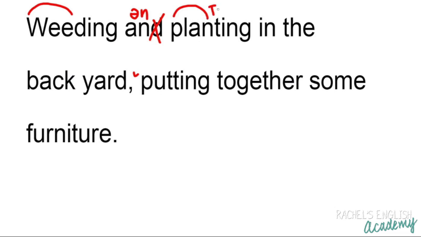He gives a true T here as part of the NT cluster. Planting. T after N is sometimes dropped. He could have dropped it here, but he didn't. When it's not dropped, it is a true T. Weeding and planting in the backyard. Backyard. Both stressed, really different than in the, which were said so quickly. In the backyard.